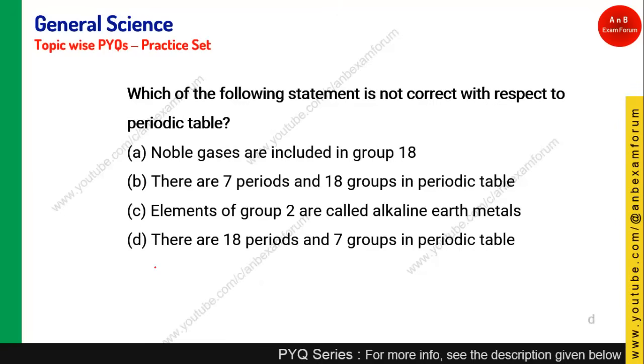Which of the following statements is not correct with respect to the periodic table? Noble gases are included in group 18. Yes, it is true. There are 7 periods, 18 groups. Again, it is true. Elements of group 2 are alkaline earth metals. Yes, it is again true. There are 18 periods, 7 groups. No, this is completely false. There are 7 periods and 18 groups, so that's why this is incorrect.